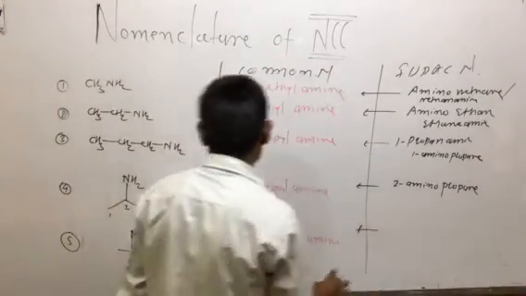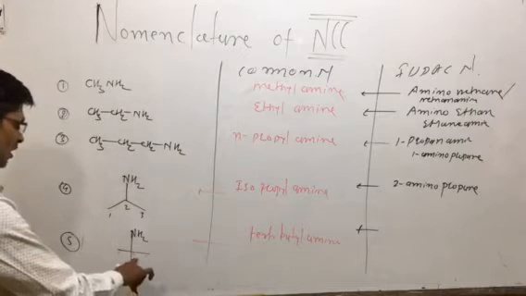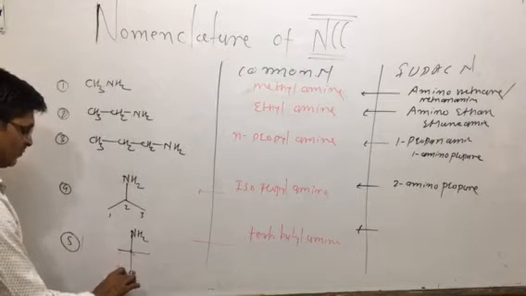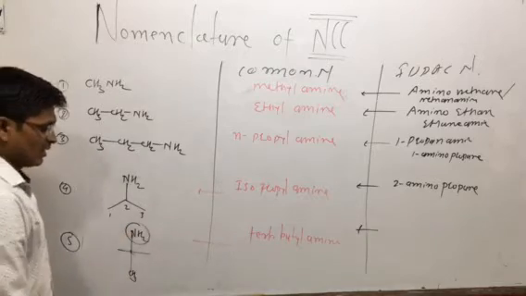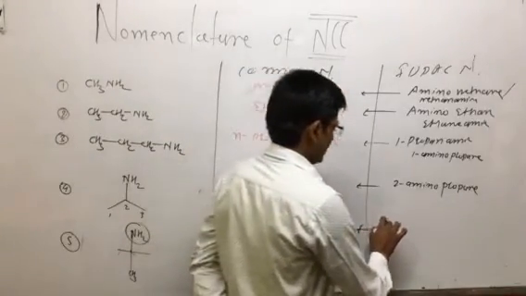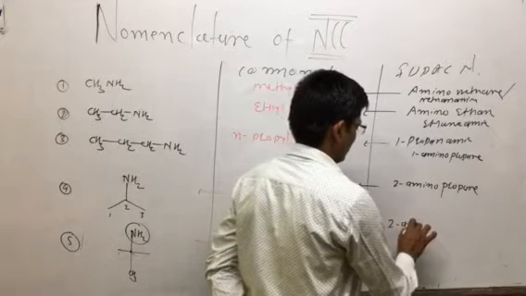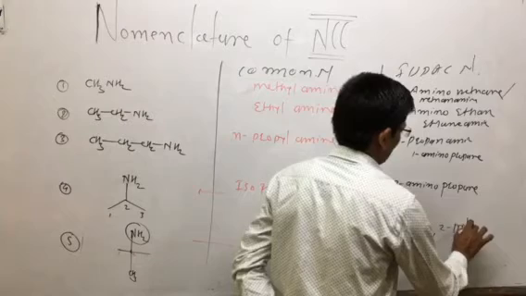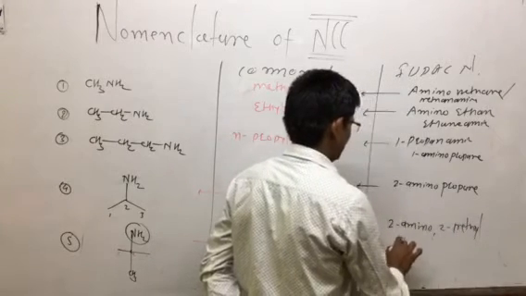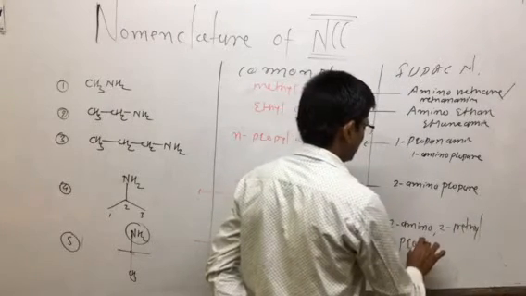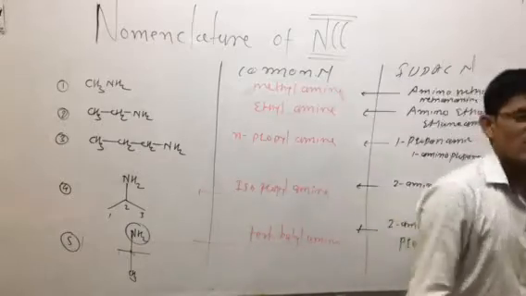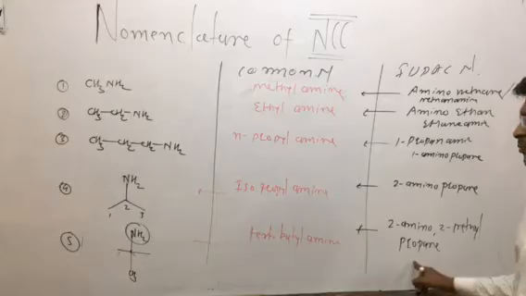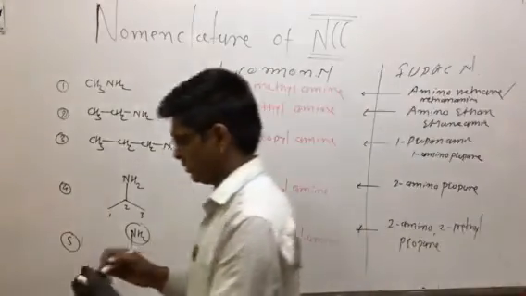Tertiary butylamine has 2 groups on one carbon: one is the CH3 methyl group and another is the NH2 group. So it is 2-amino, 2-methyl, and the remaining carbon atoms make 3 in the chain. That's why the parent name is propane. The name of the compound is 2-amino-2-methylpropane.